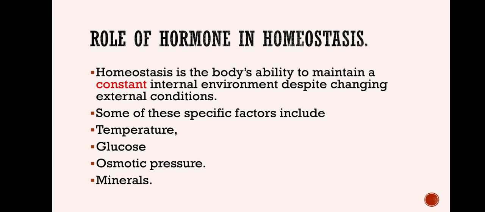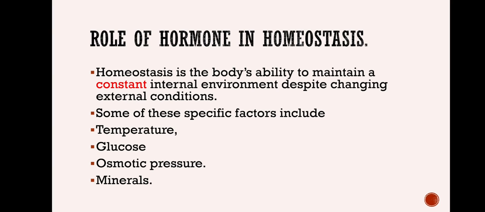Some of the factors which are regulated are temperature, which we call thermoregulation, glucose homeostasis, maintaining a particular concentration of glucose within the body, osmotic pressure, maintaining the salt concentration within the body, and even minerals like calcium and phosphate concentration. These are all different homeostatic mechanisms that help in maintaining constant internal conditions.